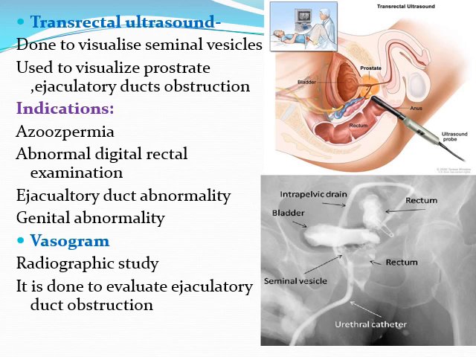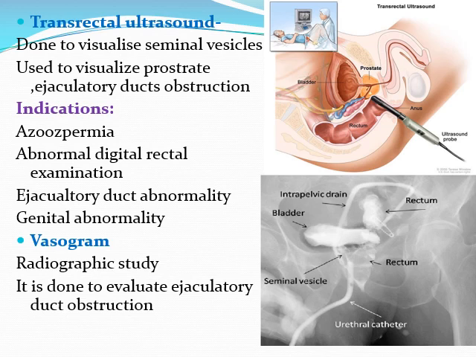By doing this ultrasonography, we can visualize the prostate. If there is any duct obstruction, we can find it out by doing the transrectal ultrasonography. This is mainly done in persons who have azoospermia, an abnormal per rectal examination, some duct abnormality in case of ejaculation, or any kind of genital abnormality. In these cases, we usually perform the transrectal ultrasonography.